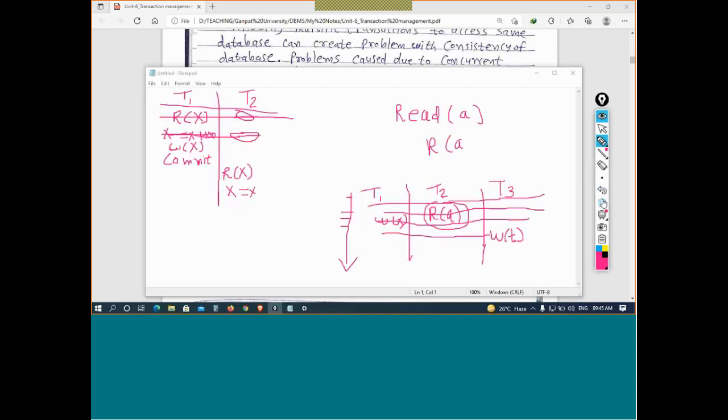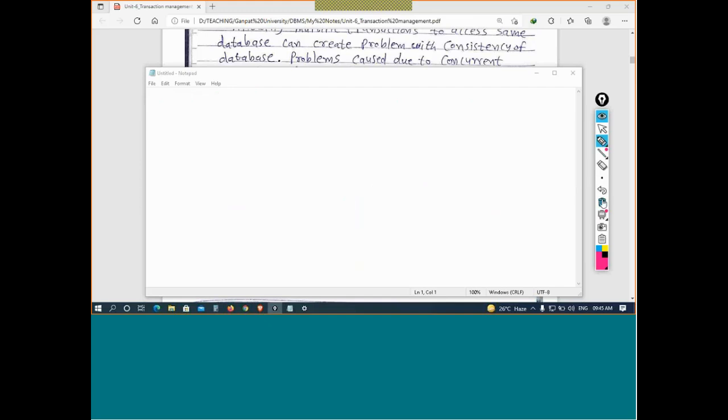That was regarding the serial execution of transactions. Okay, so how does it look? Serial execution of transactions. For example, transaction T2, so read operation, let's say. T2 means I am deducting 200 rupees from X account. So read X, then X equal to X minus 200, write X, and commit. Okay, commit operation.